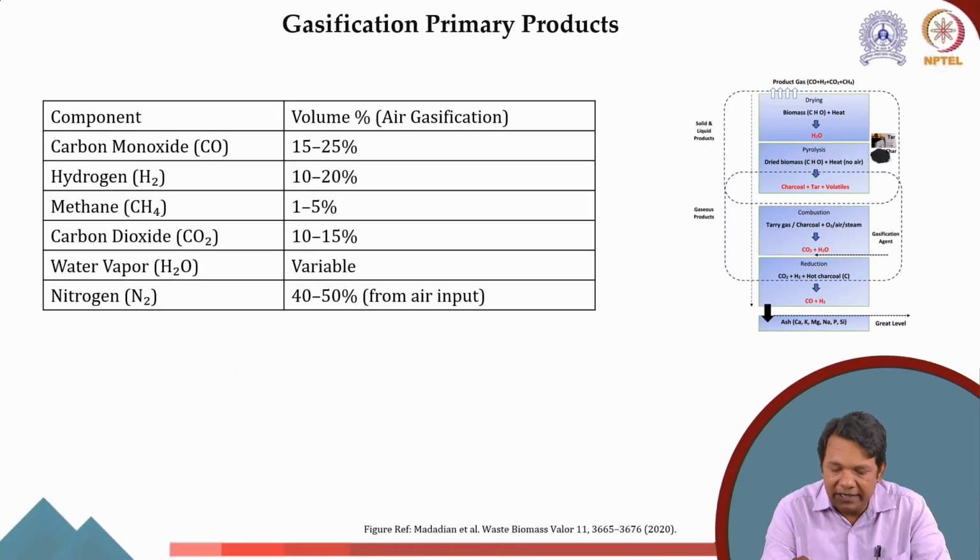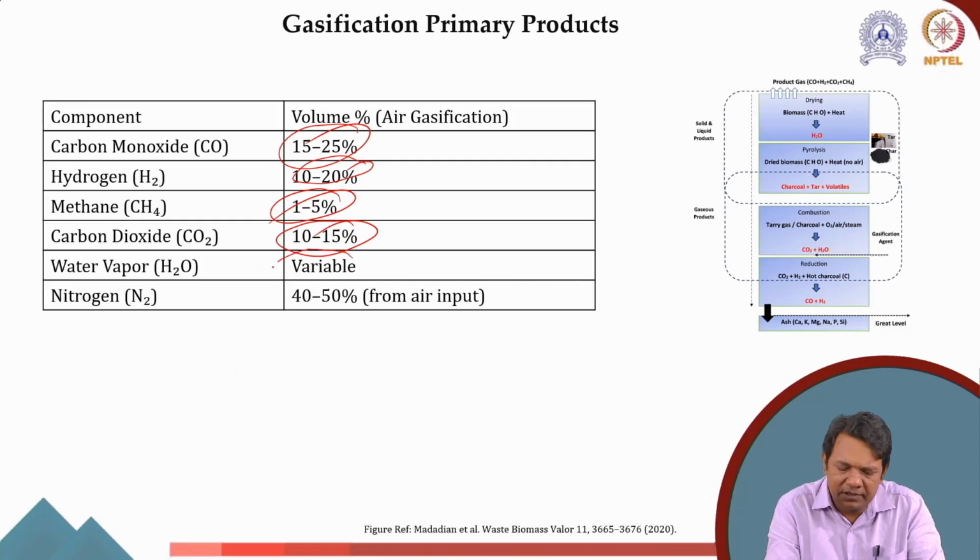Now, as I said, the end product primarily contains around 15 to 25% carbon monoxide and around 10 to 20% hydrogen. This is a lump sum value I am giving you. Again, it depends on how the process has been optimized; depending on that, these quantities may vary significantly. We can get methane around 1 to 5%, and carbon dioxide around 10 to 15%.